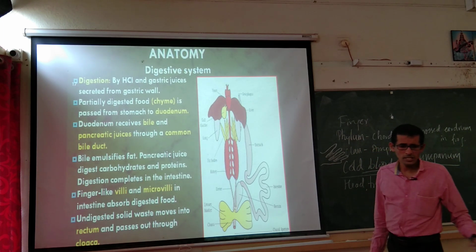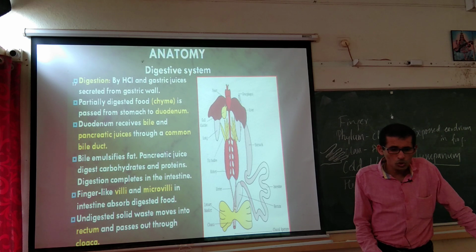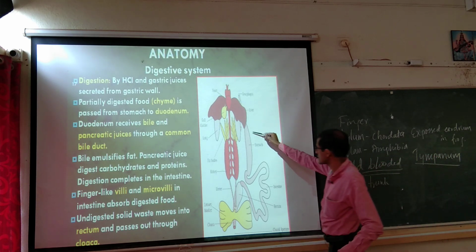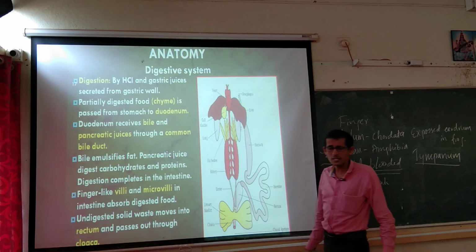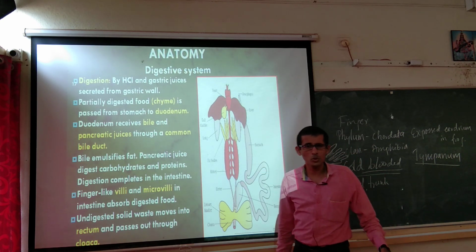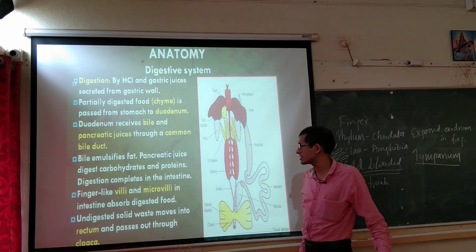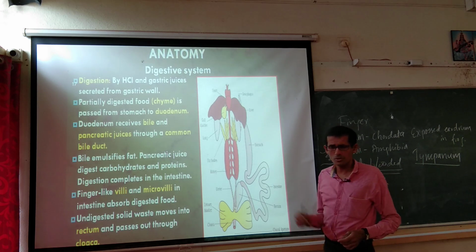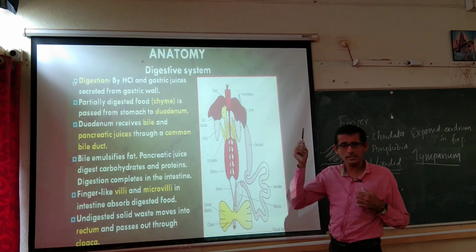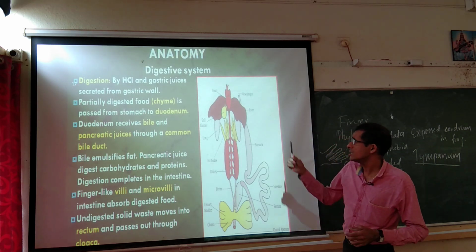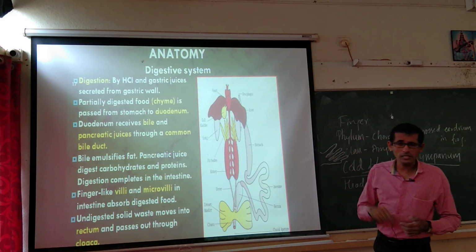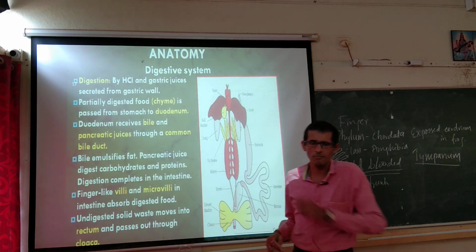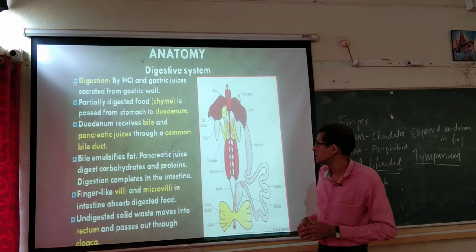Digestion process is by HCl and gastric juice secreted from the gastric wall of the stomach. The stomach wall, we call it the gastric wall, and that is going to produce the gastric juices, HCl etc., that is having the enzymes. Then partially digested food, that is the chyme. So, detailed thing is there, I will say in the human digestive system. How digestion happens in our human body we have to study, and there chyme, chyle etcetera words will come once again. Okay.